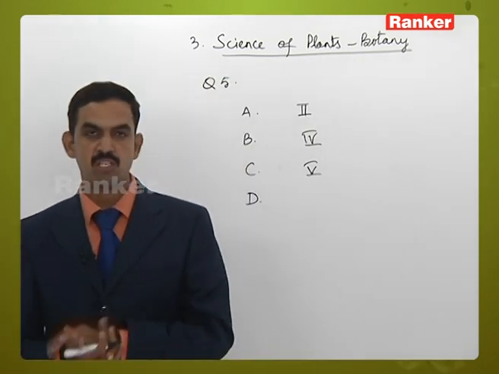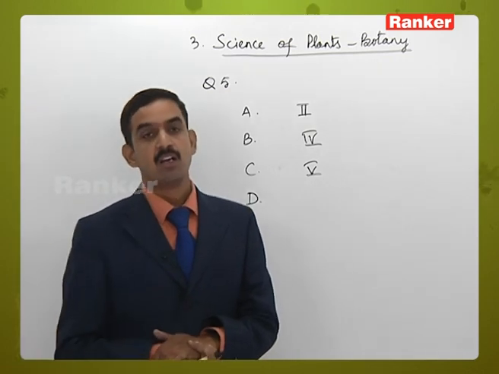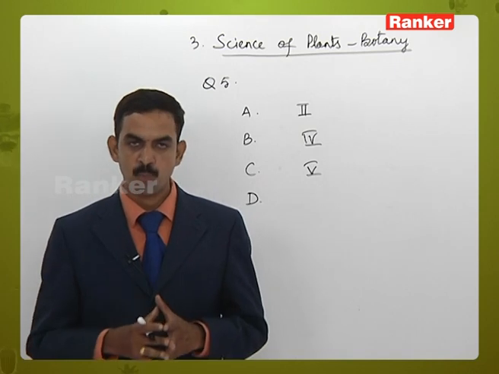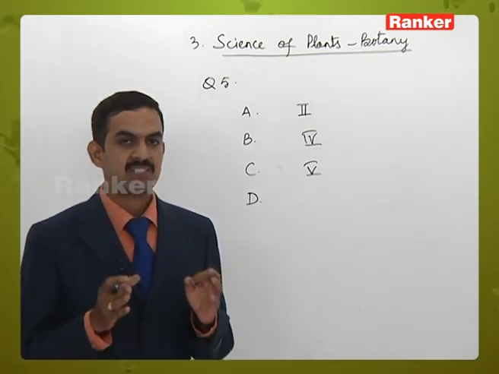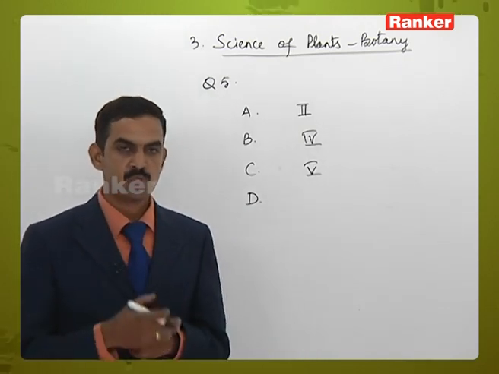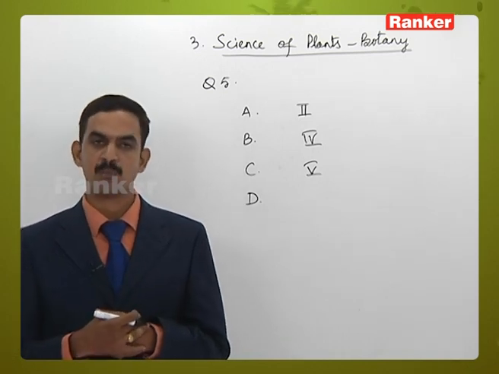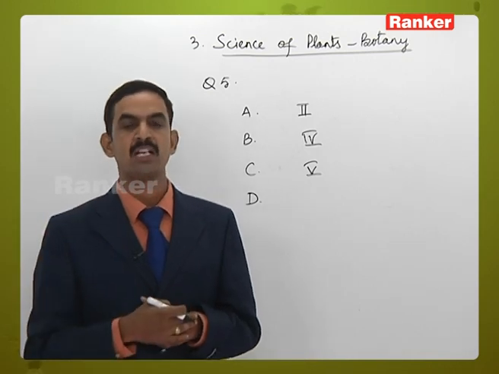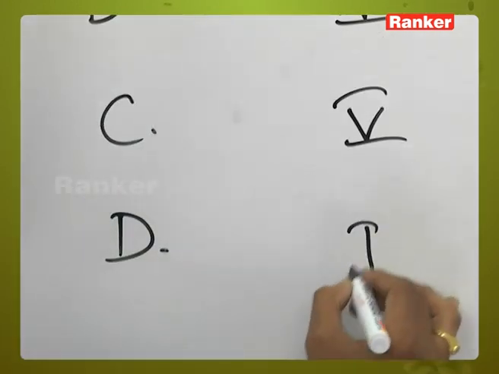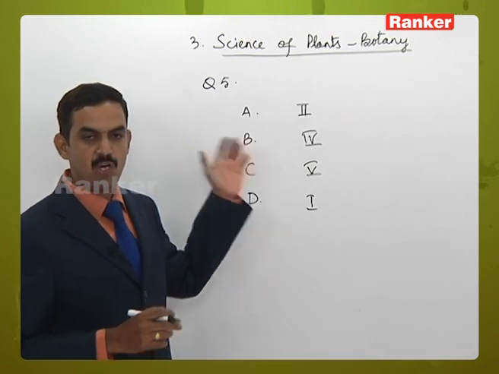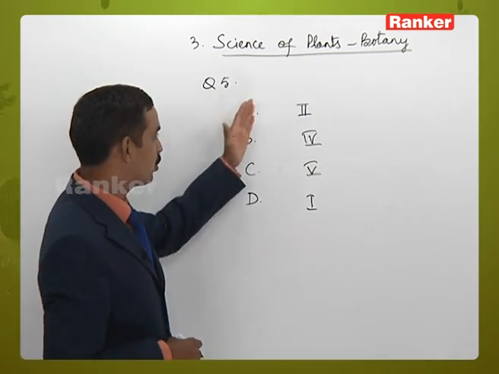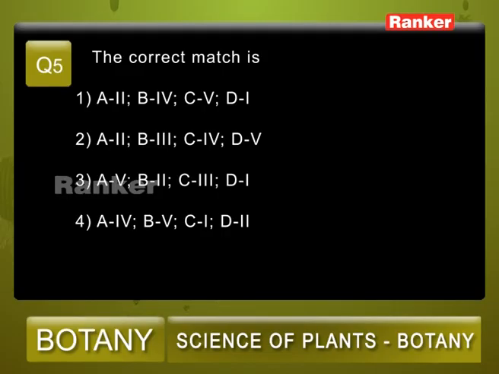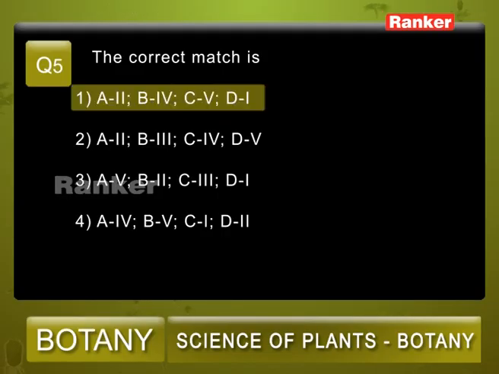Then in the course of evolution, vascular tissue are first observed in pteridophyta group of plants, and we consider them as the first group, so we call them primitive vascular plants. The primitive vascular plants are pteridophytes, and the study of pteridophytes is called pteridology. So D is 1. From the given options, we can say that A is 2, B is 4, C is 5 and D is 1. So question number 5, the correct option is 1.